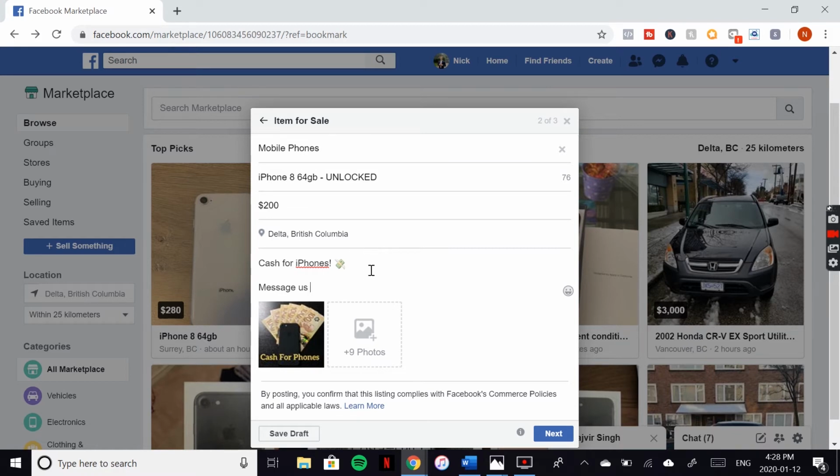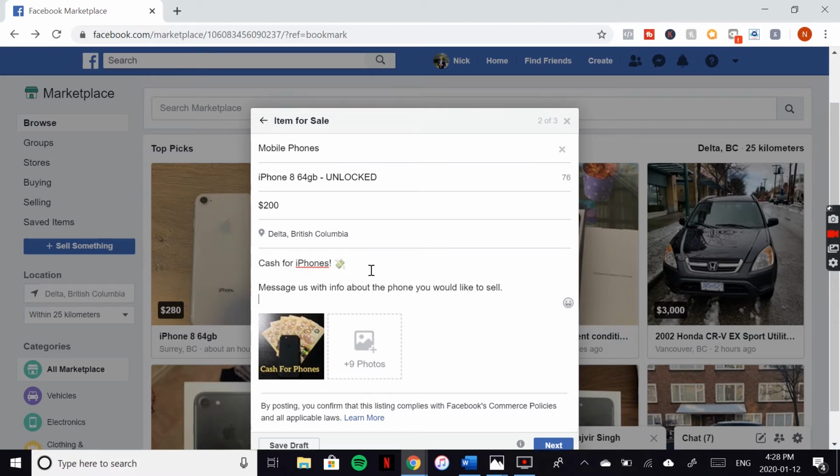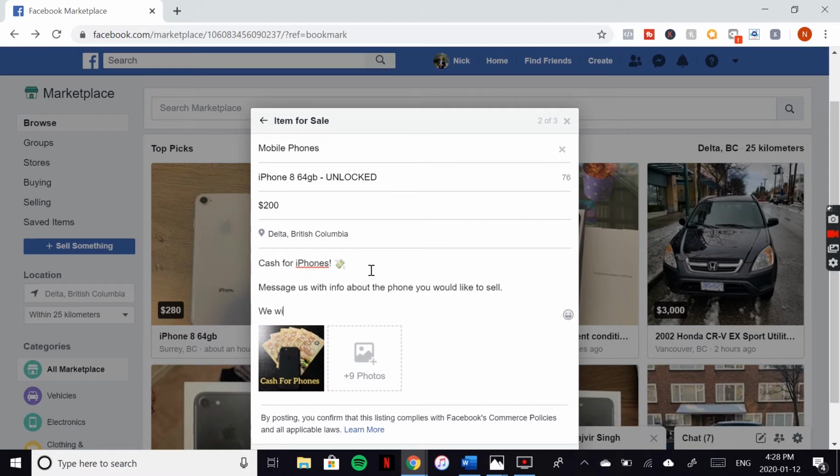So we have message us with info about the phone you would like to sell. We will come pick it up with cash. So literally something easy like this, literally 3 lines, 3 different line breaks. We just say cash for iPhones, message us if you have an iPhone with information, and we'll come pick it up with cash.